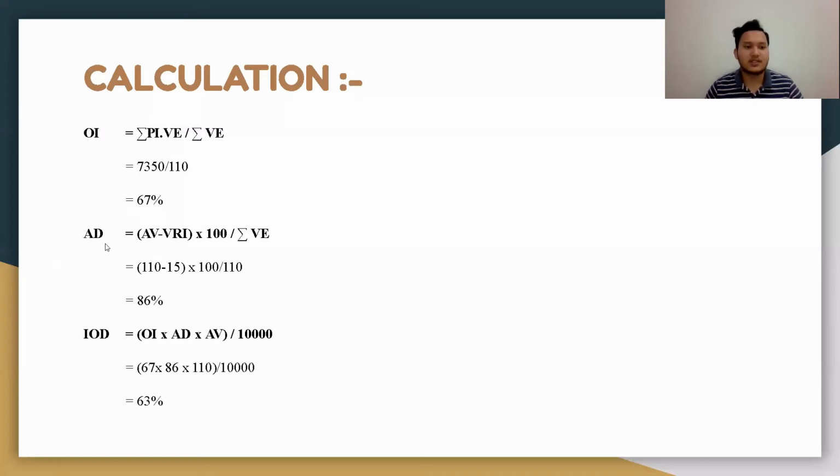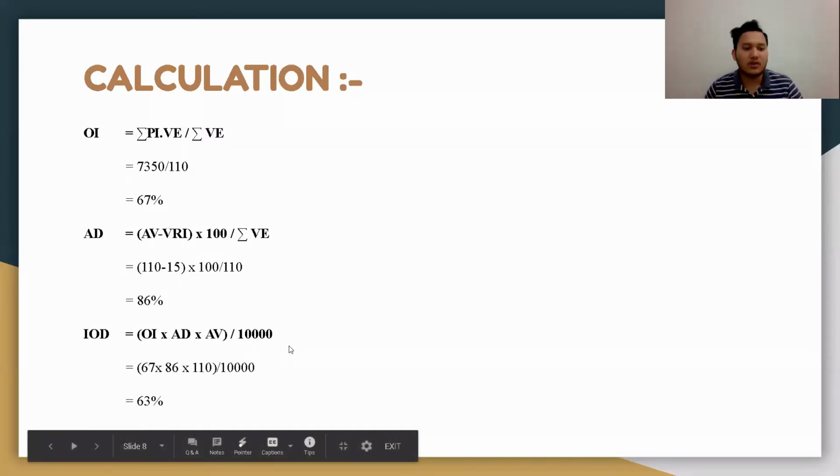The second step is we need to find AD, where the formula is AV minus VRI times 100 equals total of VE, and we get 86%. The last step is OI times AD times AV divided by 10,000, and we get our IOD, which is 63%.